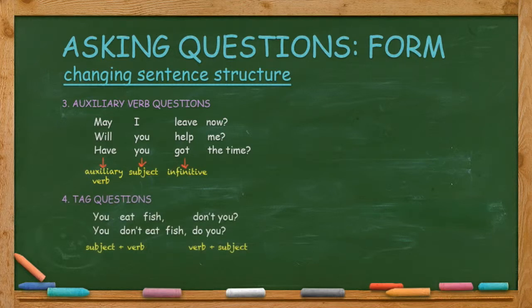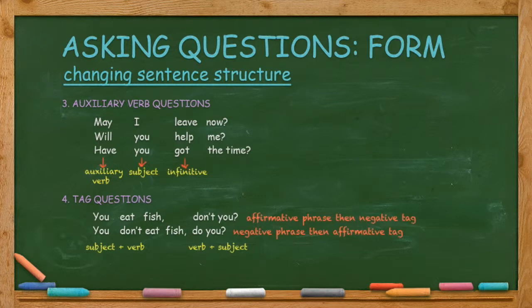4. Tag questions. You eat fish, don't you? This is an affirmative phrase. You eat fish, followed by the negative tag, don't you? You don't eat fish, do you? This is a negative phrase. You don't eat fish, followed by the affirmative tag, do you?